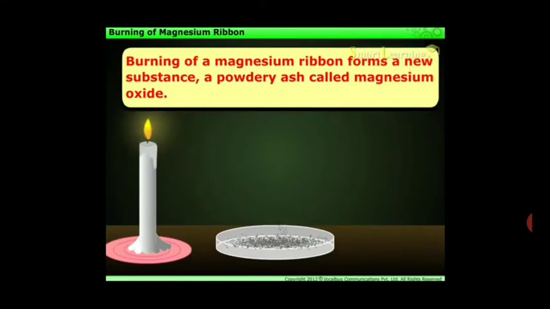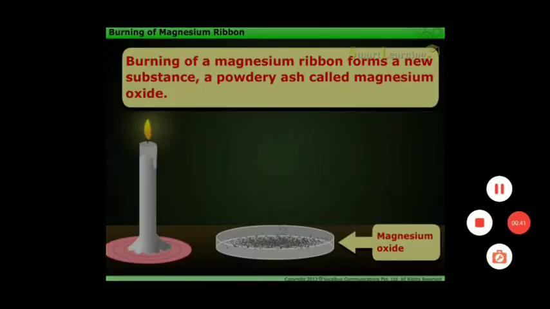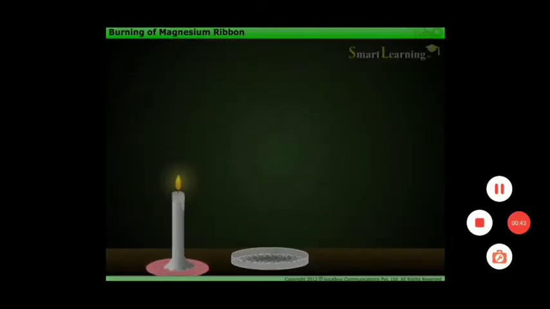That burning of a magnesium ribbon forms a new substance, that is a powdery ash, which is called magnesium oxide. This proves that this is a chemical change. So here, instead of the crucible, we had directly heated the magnesium ribbon in a candle flame, and we just wanted to observe that this is a chemical change. And you have seen that there is no magnesium ribbon now, only the ash of magnesium oxide can be seen in the watch glass, right?